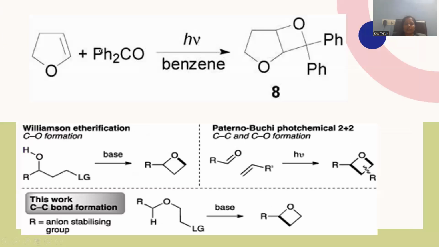And here is a benzophenone. We can say this is called a benzophenone, and this is a dihydrofuran. So one of the double bonds is missing, so that we can say this is the dihydrofuran, and we can say diphenyl ketone, or else benzophenone is also another alternate name, so that light irradiation h nu conditions are applied. Benzene is a non-polar solvent in order to dissolve the compounds in that, and it is able to react this olefinic double bond with this carbonyl double bond, that is able to generate the oxetane molecules.